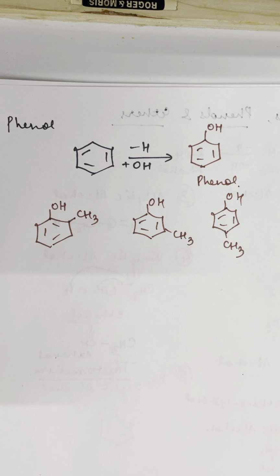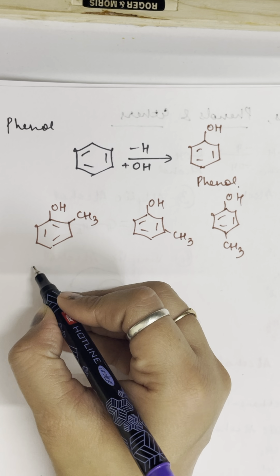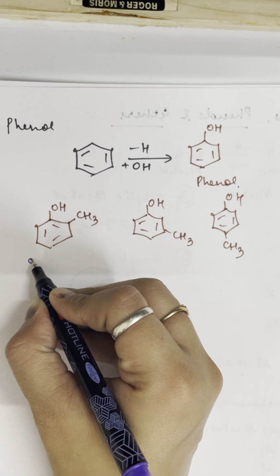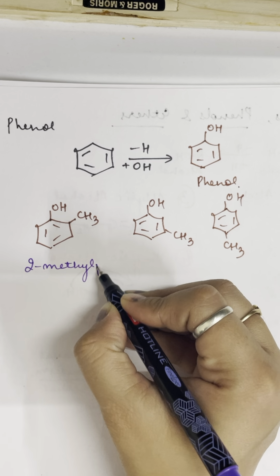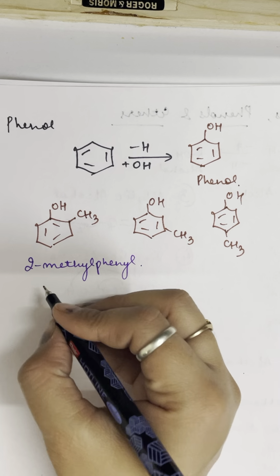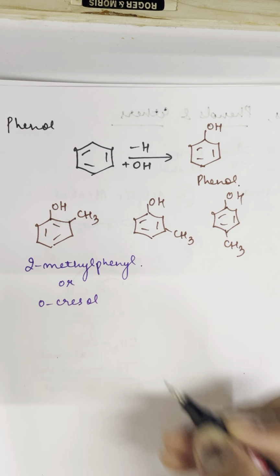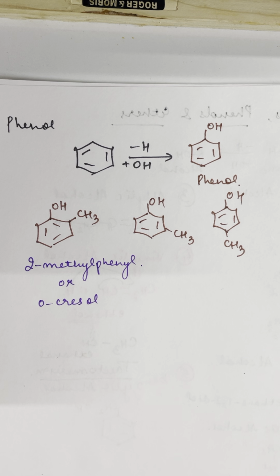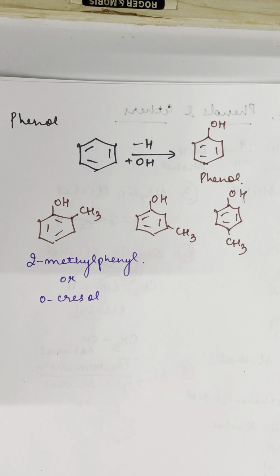But for the first compound, I can just tell you the name. What will be the name of this compound? This is 2-methylphenol, or you can write the common name, orthocresol. This is orthocresol. So there can be many examples, and these are some examples of monohydric phenols.